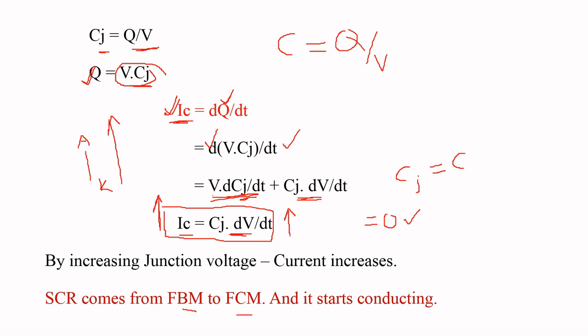There is a flow of current from anode to cathode, so we can conclude that the SCR is in conducting mode. This is about dV by dt triggering.